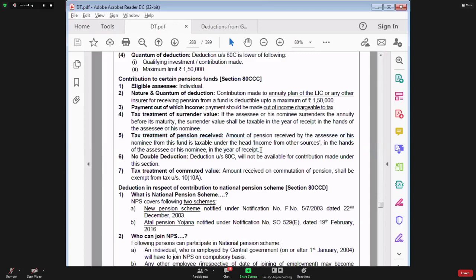Since this pension is not received from an employer but from an insurance company, it will be taxable to you under income from other sources.